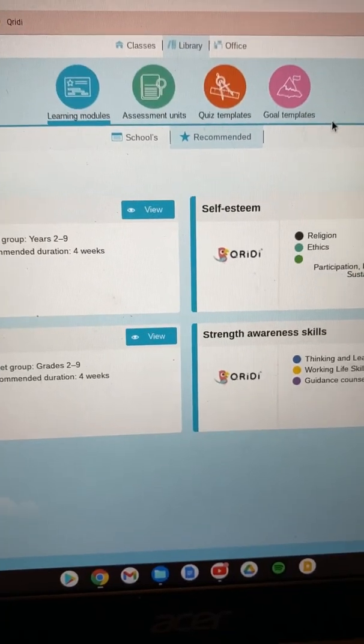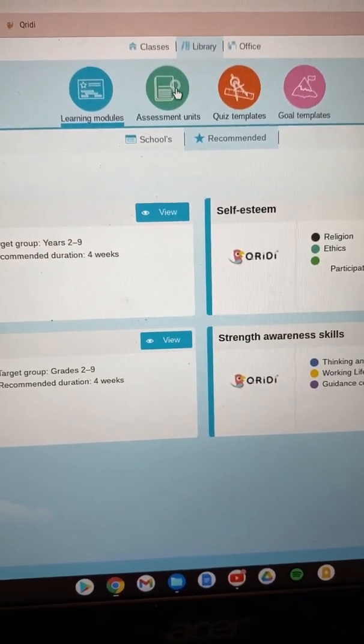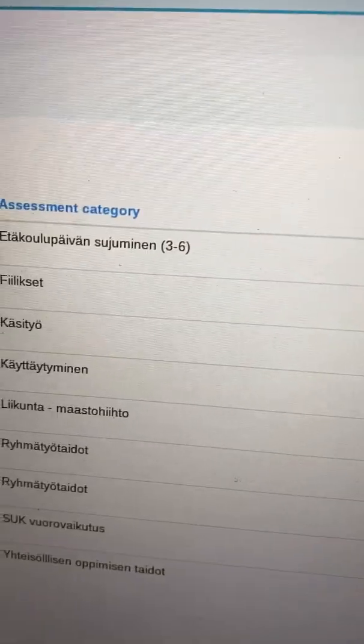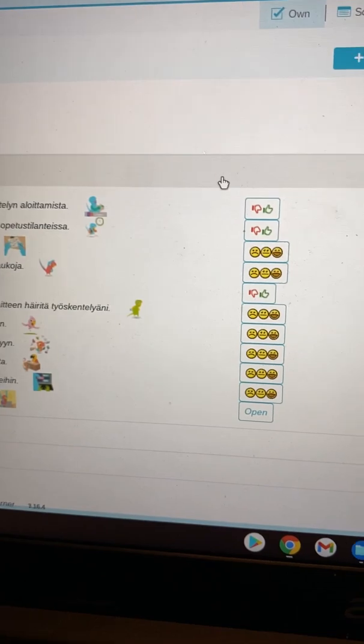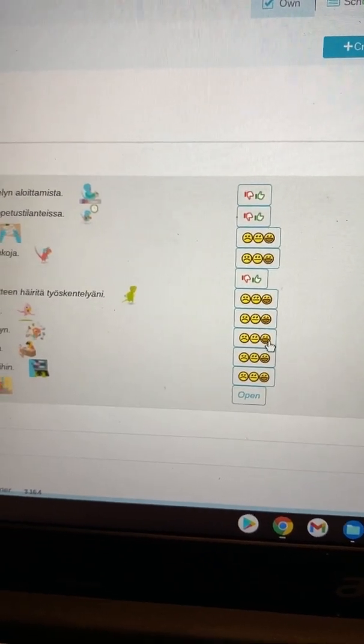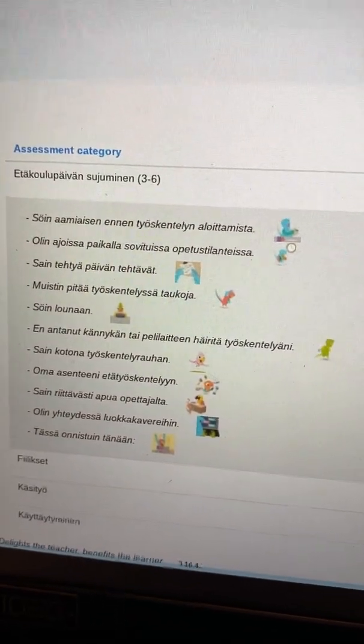And like I said, I used some assessment as well. So I took the ready-made assessment unit for remote school, and it had all of these learning targets and then the evaluation methods here. So my students would use that as well.